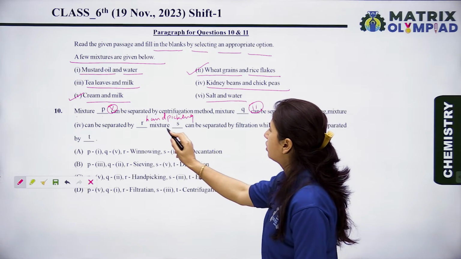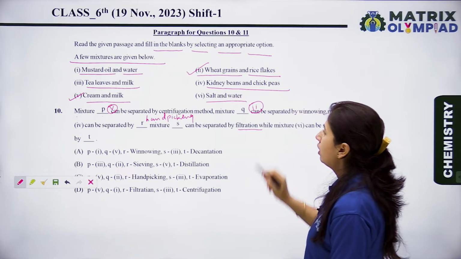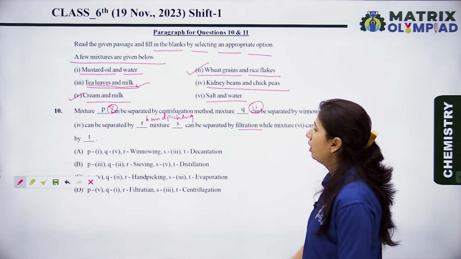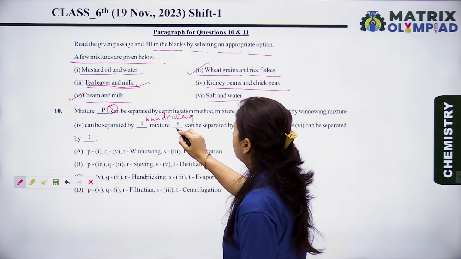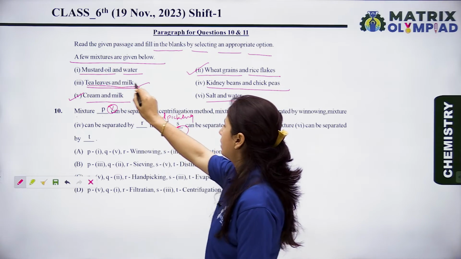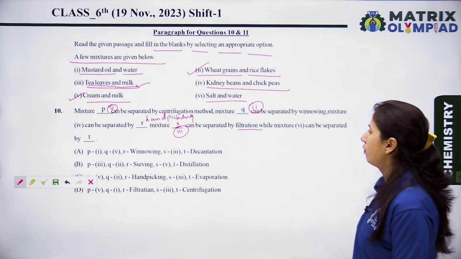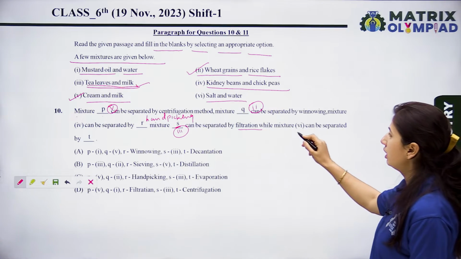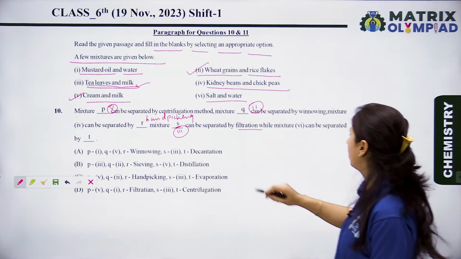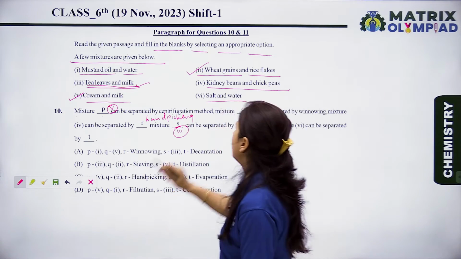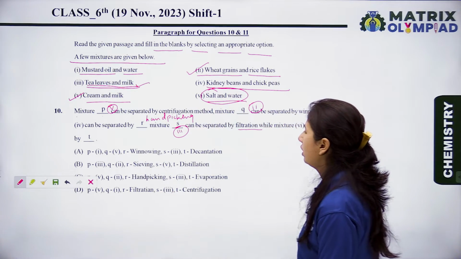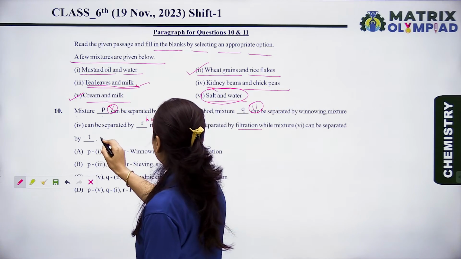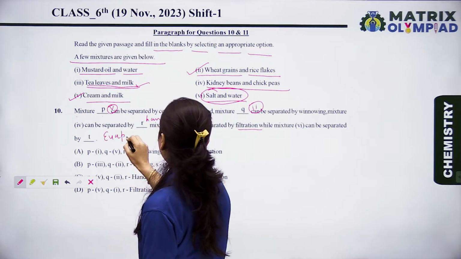Now let's see, mixture S can be separated by filtration. Okay, so tea leaves and milk can be separated by filtration. So for S we use the third option. Now see the remaining question. Mixture six, salt and water, can be separated by T. We know that salt and water are easily separated by the process of evaporation. So in place of T, we can write evaporation.